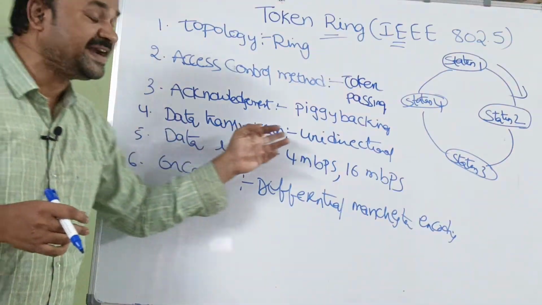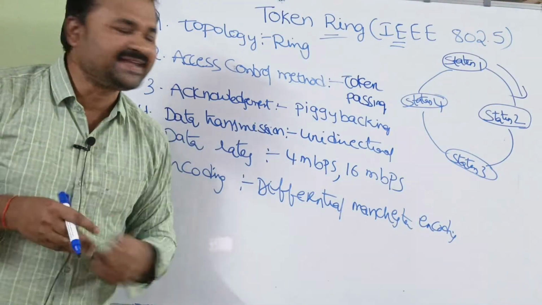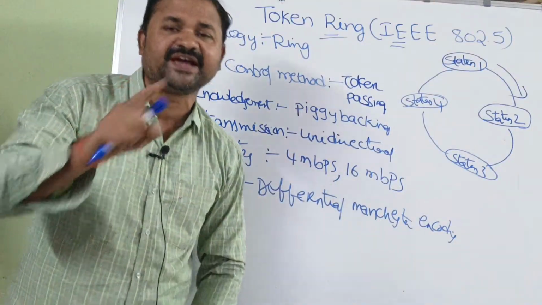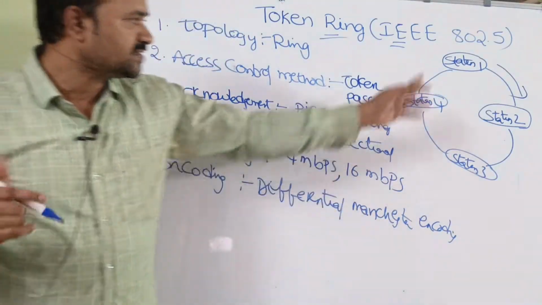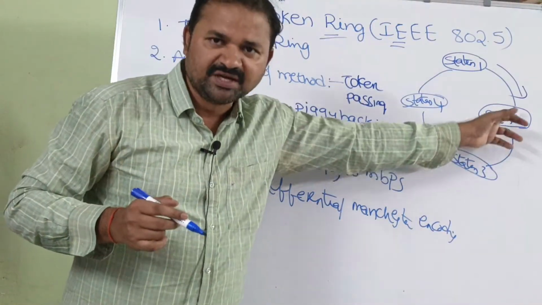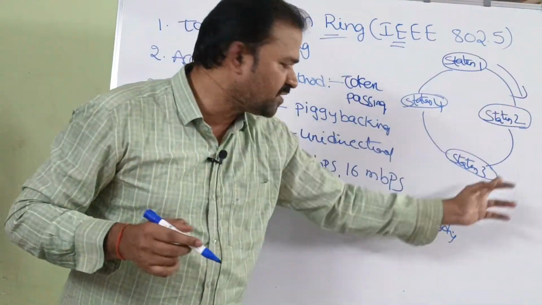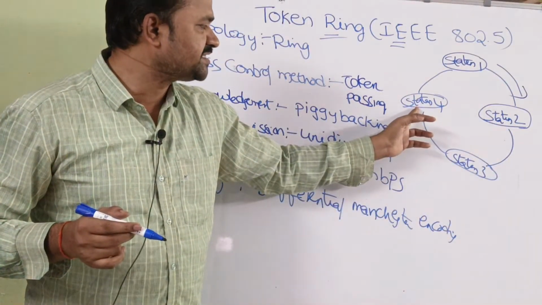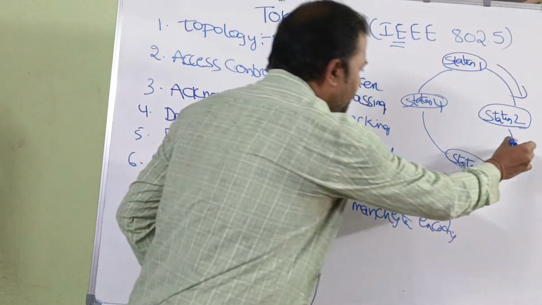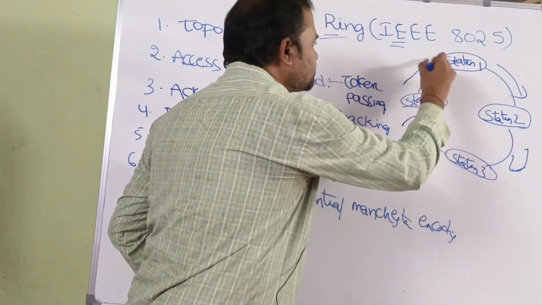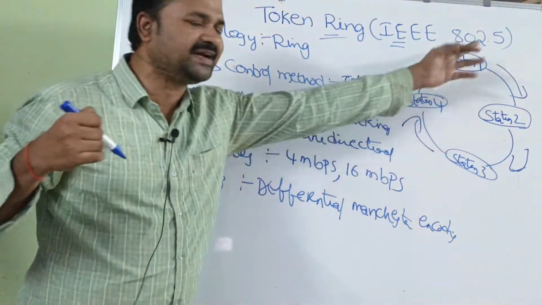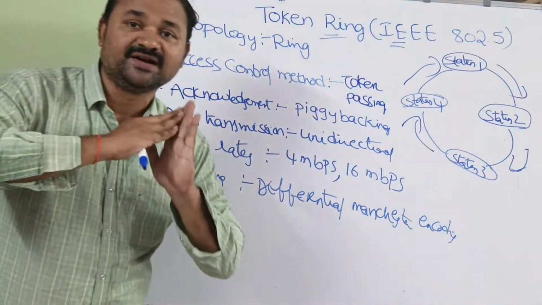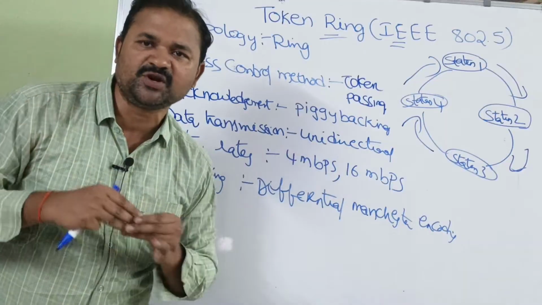And the next one is data transmission. Here the data will be transmitted unidirectionally, in only one way. From station 1 to station 2, next from station 2 to station 3, next from station 3 to station 4, next from station 4 to station 1. Likewise, the data will be transmitted in only one direction. Bidirectional transfer of data is not possible here.